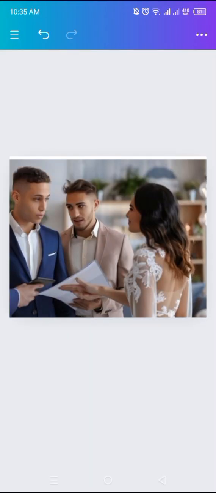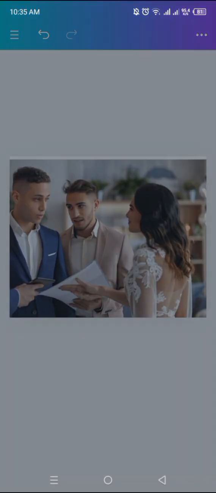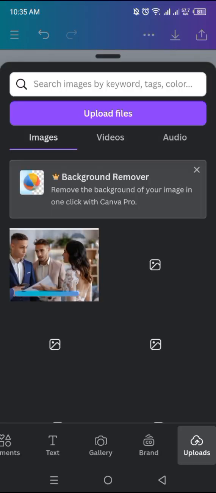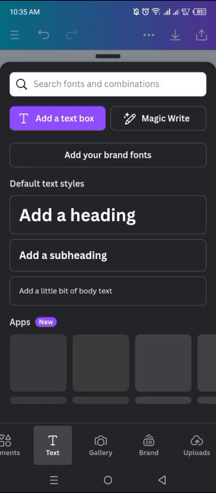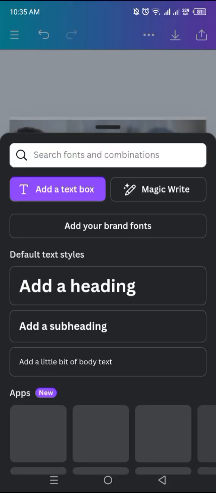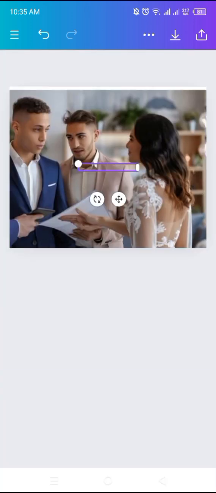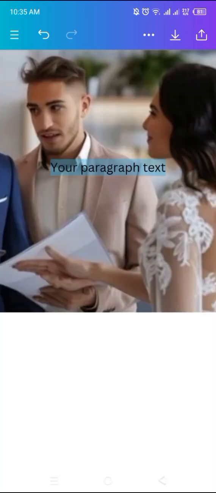So you just click create, and then you click the photos that you want to use in the new design. And then we're going to add a text box. You click on text, and then add text box, the purple box there. You're going to click it, and you're going to add the name of your book.